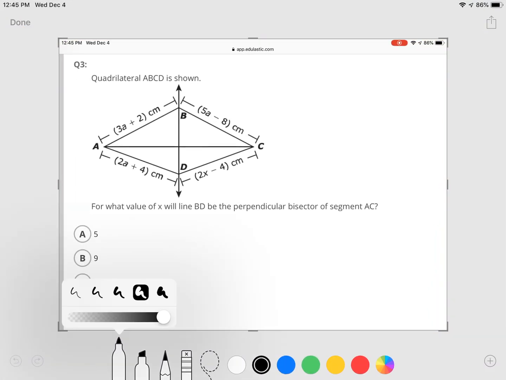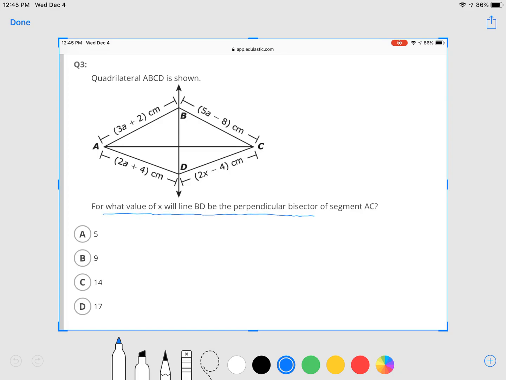So for this one, it's asking for what value of x will line BD be the perpendicular bisector of segment AC. Well, for BD to be the perpendicular bisector of AC, we would require that this point at the top here, B, is the same distance away from A as it is from C. So we need this distance to be the same as this one, which means that we can set these two expressions equal to each other.